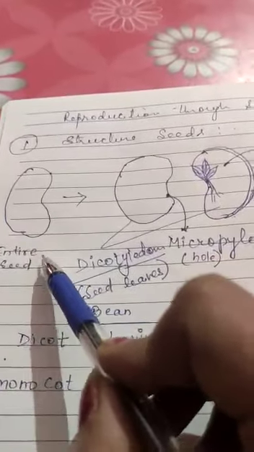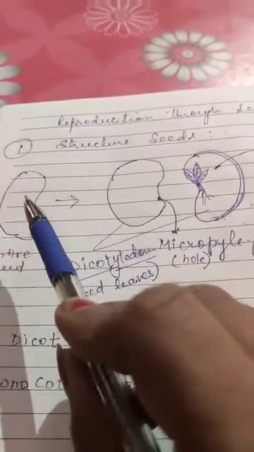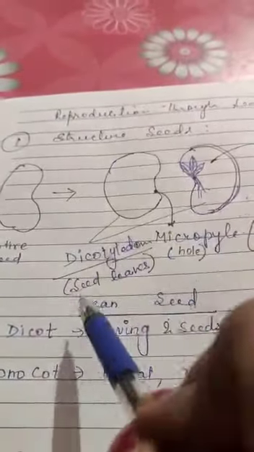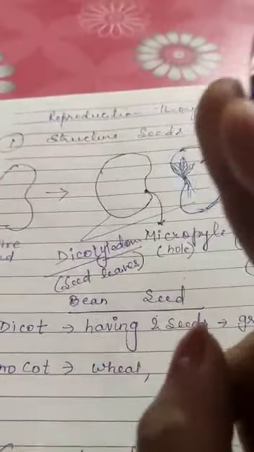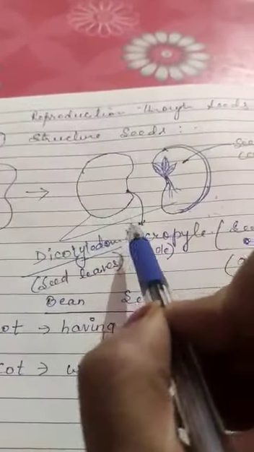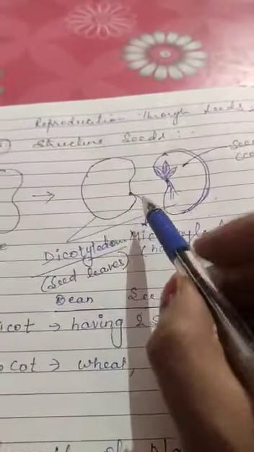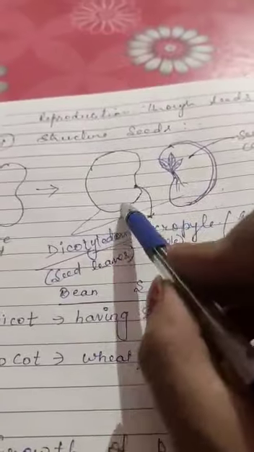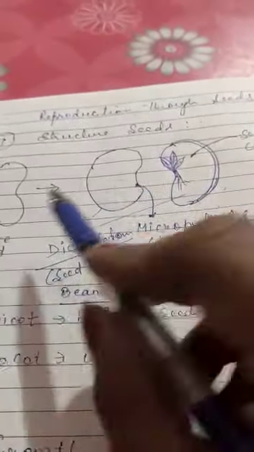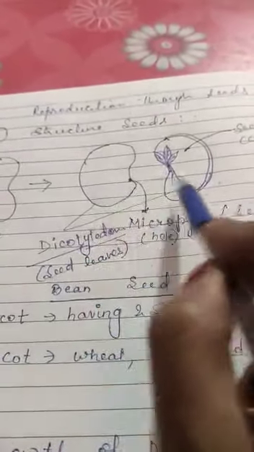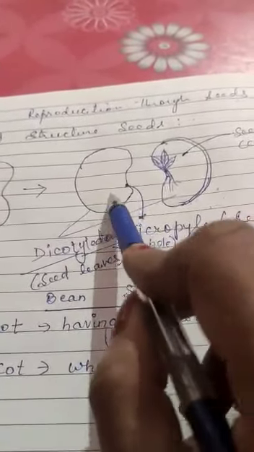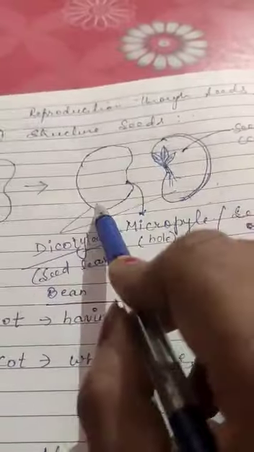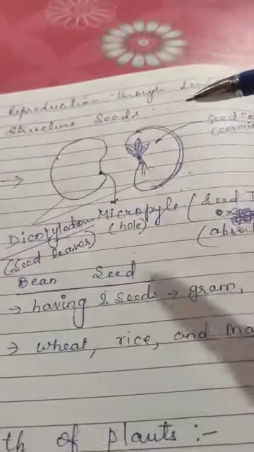This is the entire seed, children, but the seed of bean has two parts. I have made pictures where the seed is broken into two parts, first part and second part.